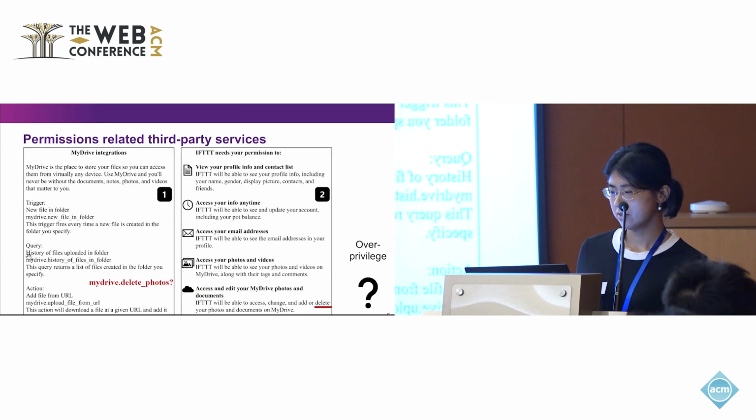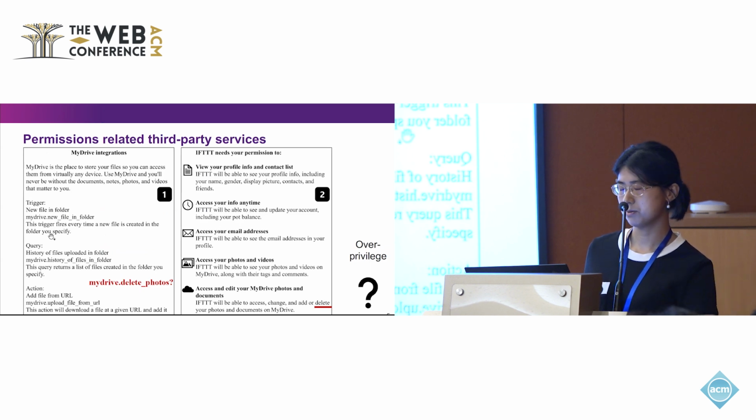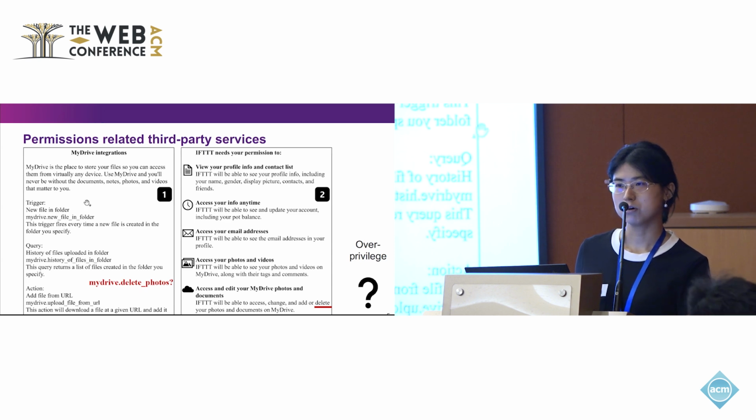And here, the left side represents the APIs exposed for the TIE by the service MyDrive. So the TIE can use these APIs to query the new files in this folder, the history of files in this folder, and even upload a file to a specific folder from a URL. In order to perform these arbitrary actions, the TIE needs to gain authorization or permission from users.